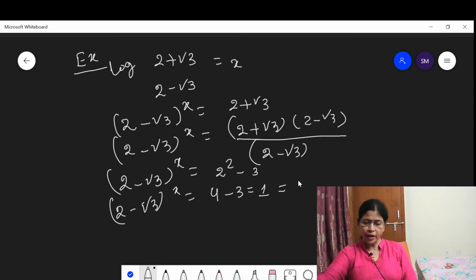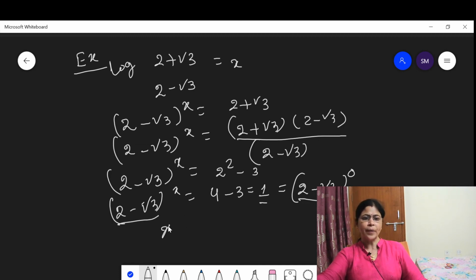I have already told you that 1 means the exponent is 0, so 1 can be written as 2 minus root 3 to the power 0. Here the base is the same, so comparing the exponents you get x is equal to 0.